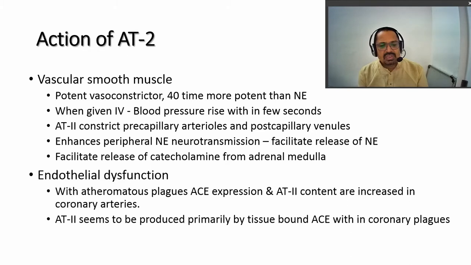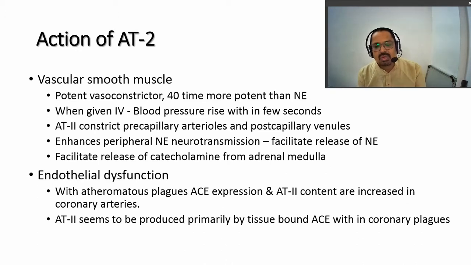As far as endothelial dysfunction is concerned, with the atherosclerotic plug, ACE expression and angiotensin 2 contents are increased in the coronary artery. When an atherosclerotic plug is found inside the arteries, both angiotensin converting enzyme expression and angiotensin 2 content are increased.